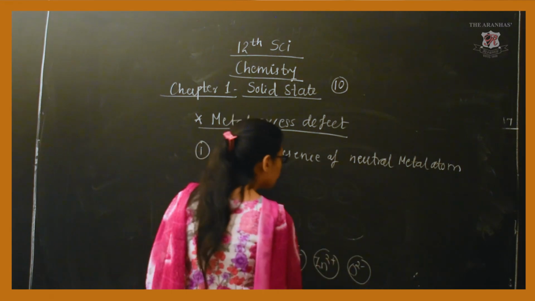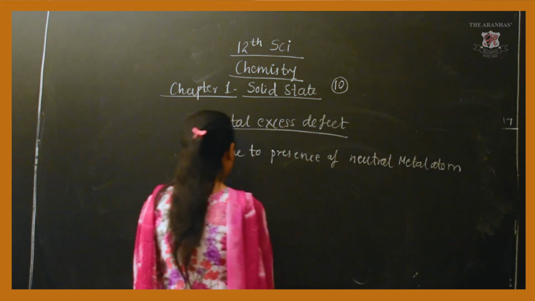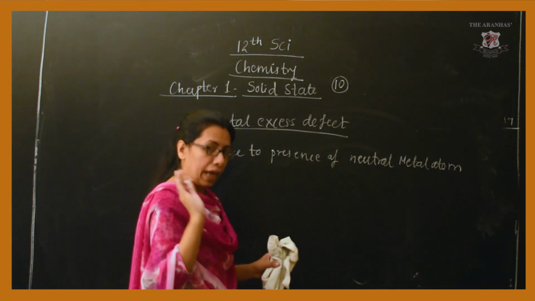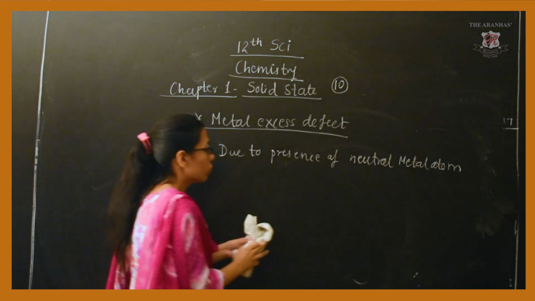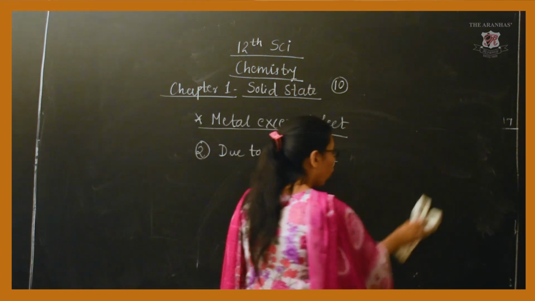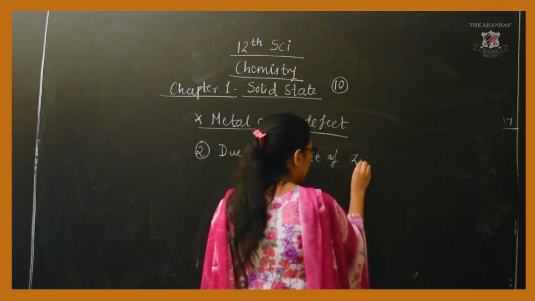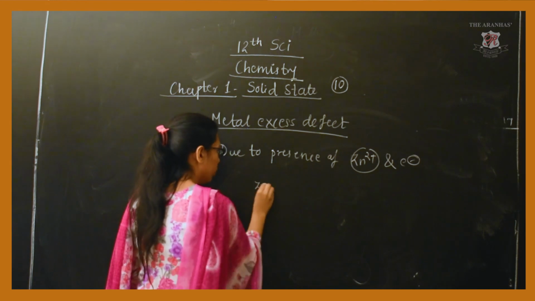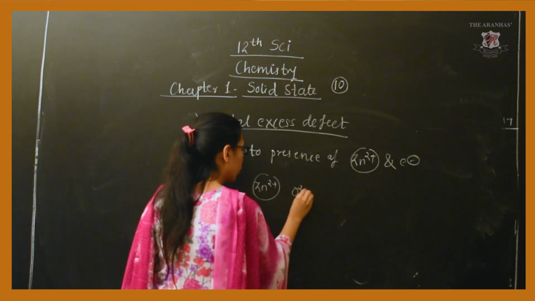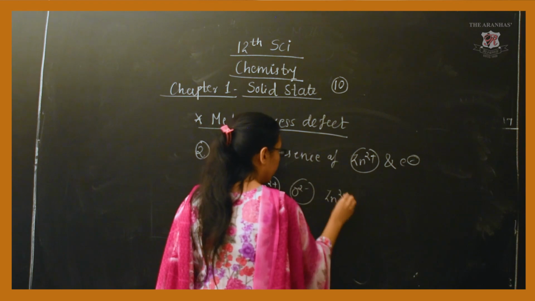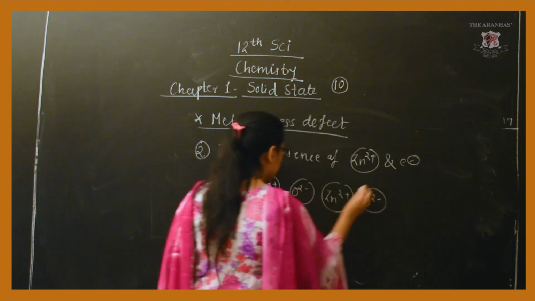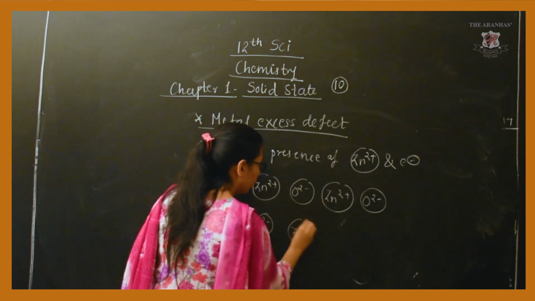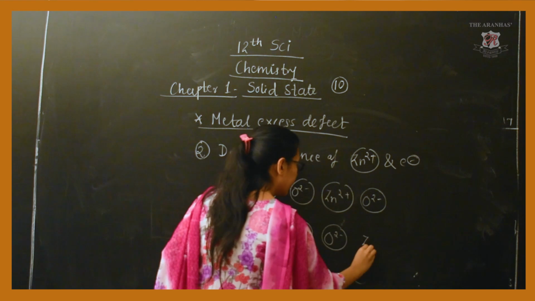Now, let us move towards the second one. It is again because of the excess atoms, but due to the presence of Zn2+ and electrons. The same structure is there, that means the Zn and oxygen ions are present alternately.